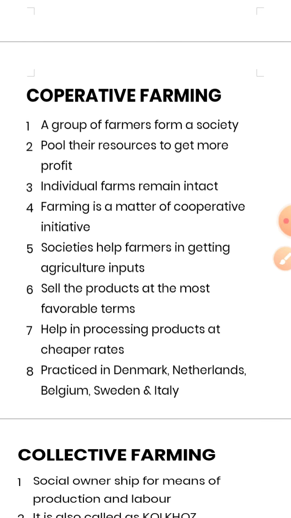Actually, cooperative farming and collective farming both are called organized farming.